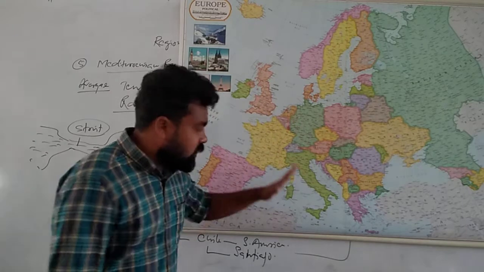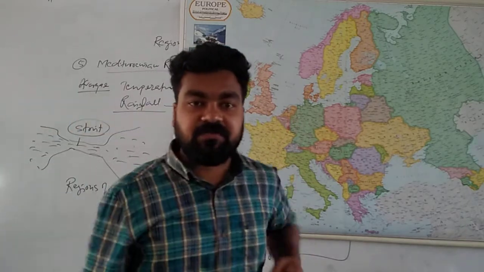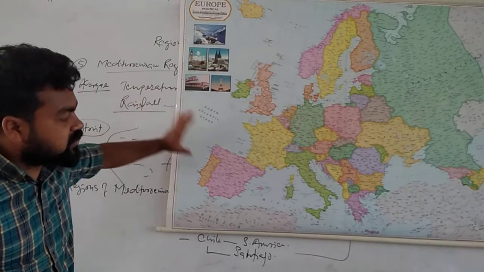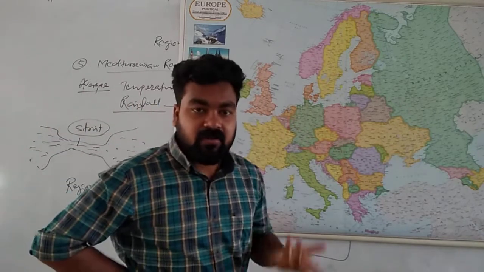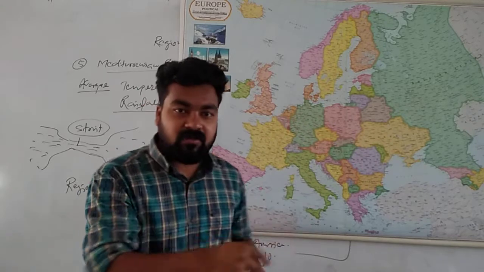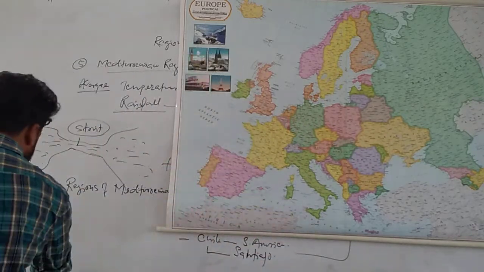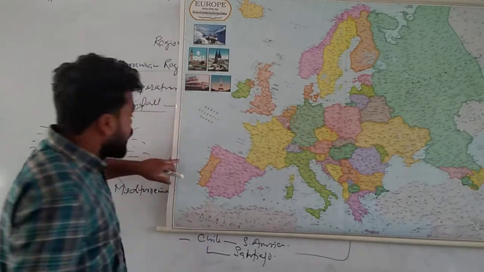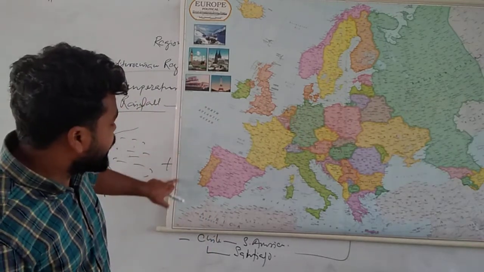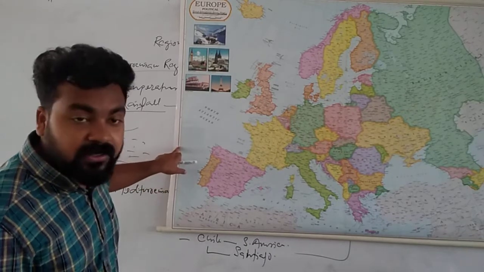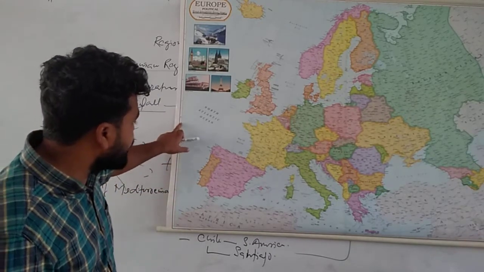Generally in this region, the rainfall pattern is different and the temperature is different. So due to different types of rainfall and temperature patterns, the climate here is different. That's why it is called a unique climate, not similar to the other types of climate in the world. But what is that uniqueness? The Mediterranean region lies generally between 30 degree and 45 degree latitude.